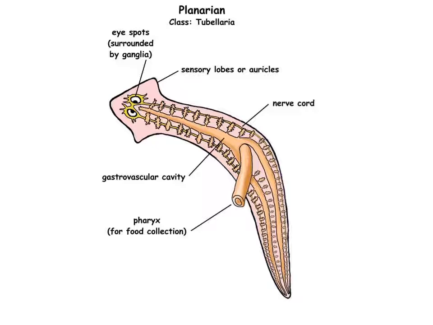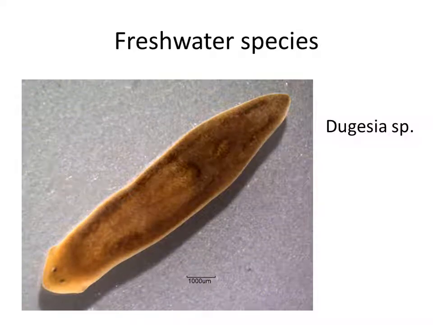Also it has a nerve cord, a little gastrovascular cavity because it is not a parasite, it is a free-living organism which often hunts. And it has, for this purpose, a pharynx, which the animals can project out of their body. They are catching the prey and it is contracted inside. It is for food collection or catching prey. And some representatives of this group of animals, some freshwater species, the Dugesia species, live in running waters, clean rivers and streams, often in the mountains.